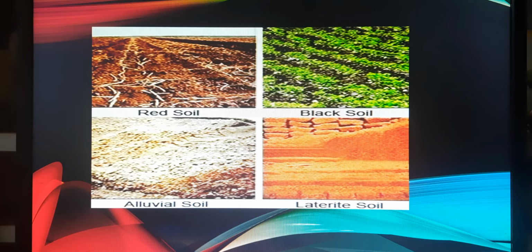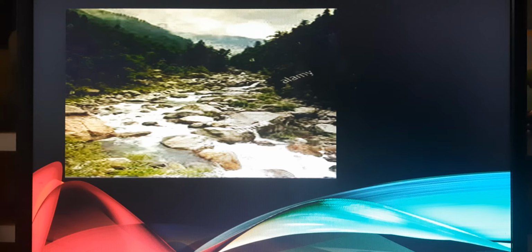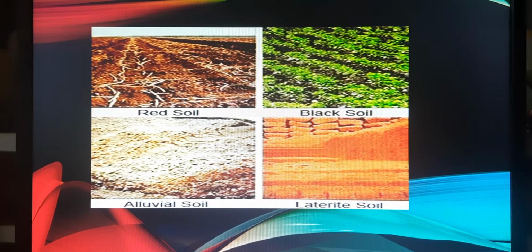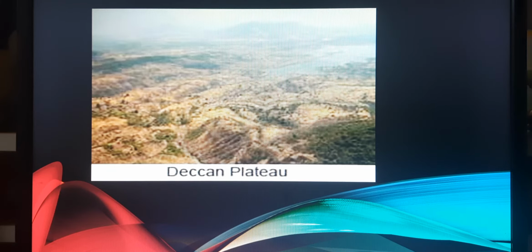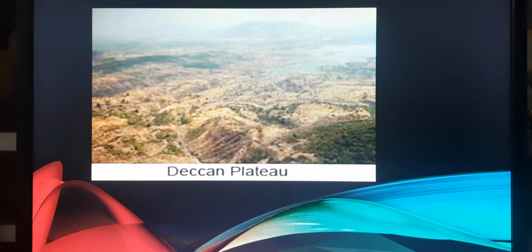So alluvial soil is made up of rich alluvium deposits by the river flowing from the mountains. This soil is found in northern plains and the coastal plains. Next we are going to talk about the black soil. Black soil is found in the Deccan Plateau, and it is formed due to the weathering of volcanic rocks. It is also called the black lava soil.